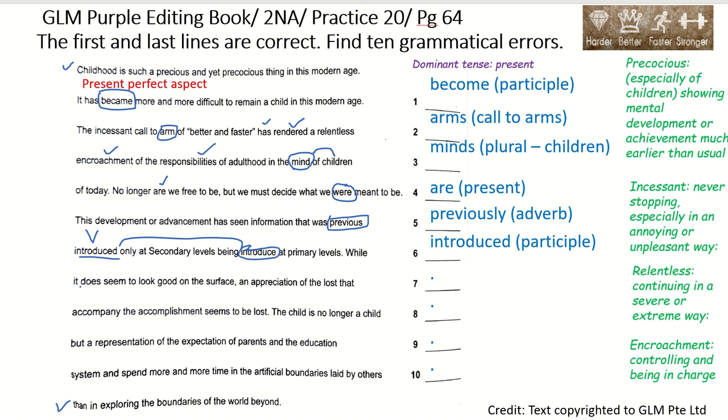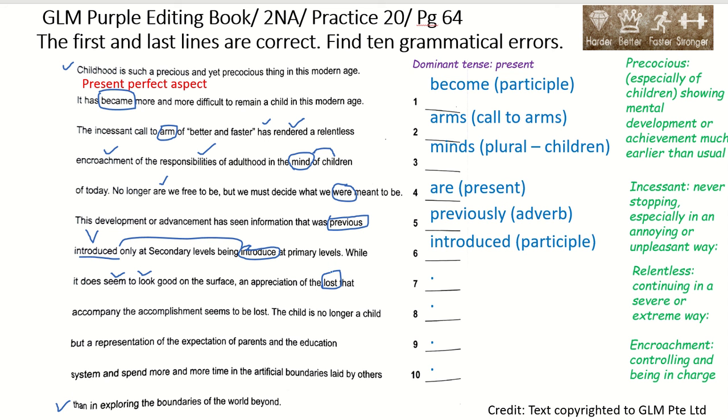While it does seem good to look good on the surface, an appreciation of the lost that accompany the accomplishment may seem to be lost. So this is inaccurate, because you should actually use a noun here.